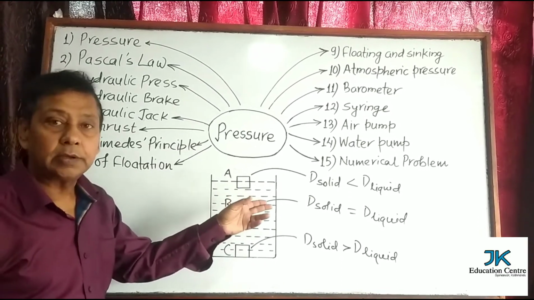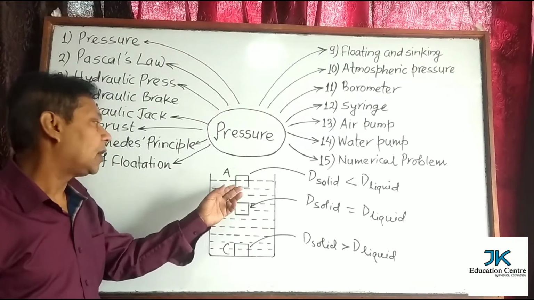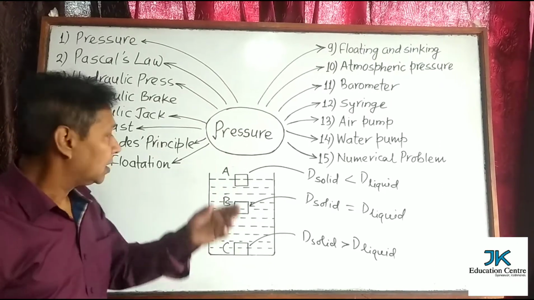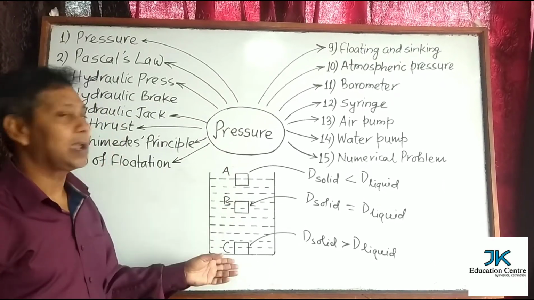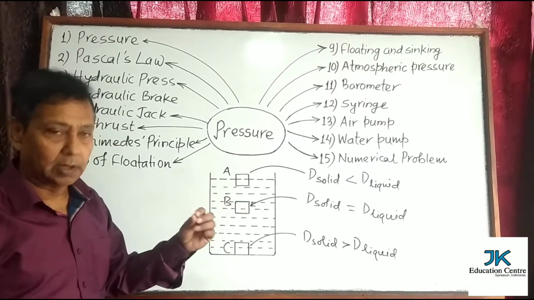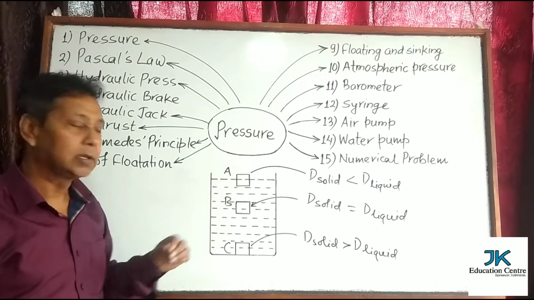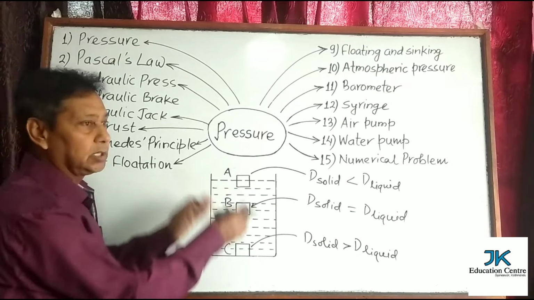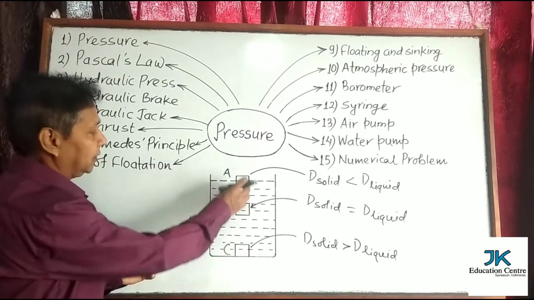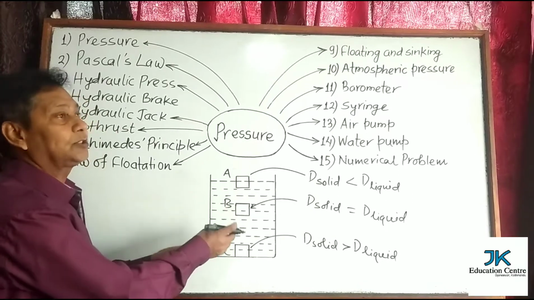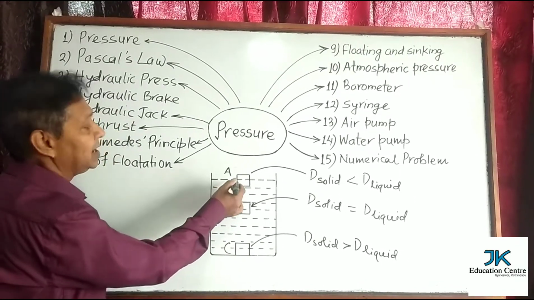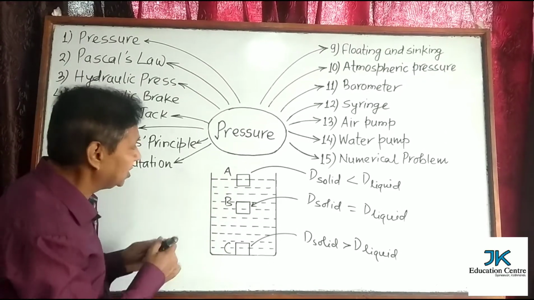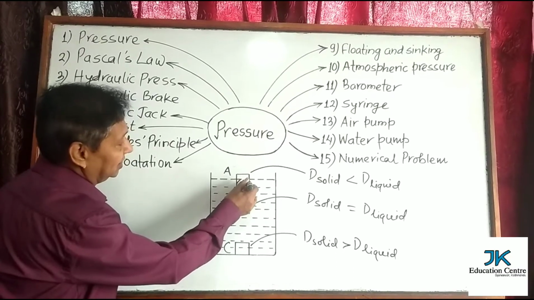So there is a big confusion in the students. They think that upthrust on A is greater than B and C, that's why it is floating, but this idea is completely wrong. Upthrust on A is less than B and C, because according to Archimedes principle, upthrust is equal to the weight of displaced liquid. The condition should be that the volume is equal. The question should be like this: if A, B and C all have the same volume, which one experiences less upthrust? Then you can say A experiences less upthrust, because according to Archimedes principle, upthrust is equal to the weight of displaced liquid, and A is displacing less amount of liquid.